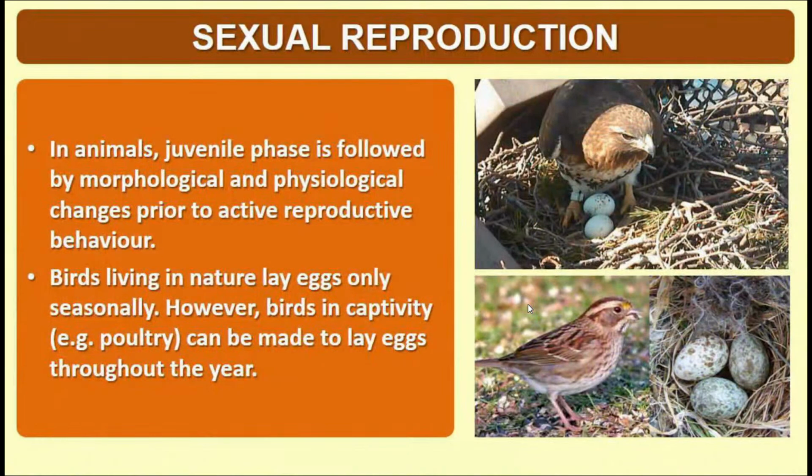And in case of the animals, the life cycle begins with the formation of zygote in the sexually reproducing species. I want to say in all higher multicellular plants and animals, the life history begins with the formation of a single-celled structure which is called a zygote. Zygote is the product of sexual reproduction, and this zygote undergoes development.